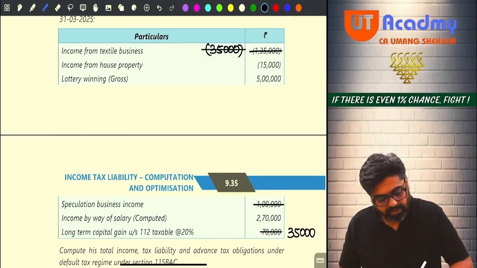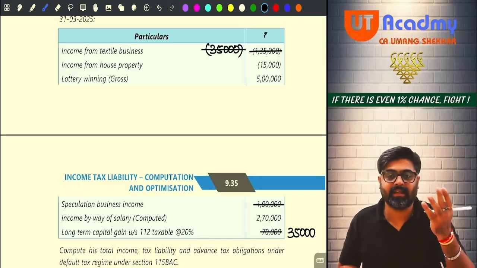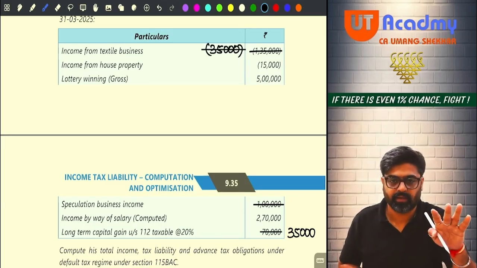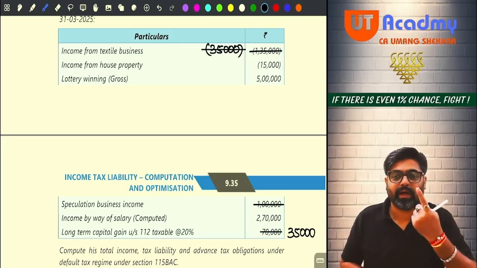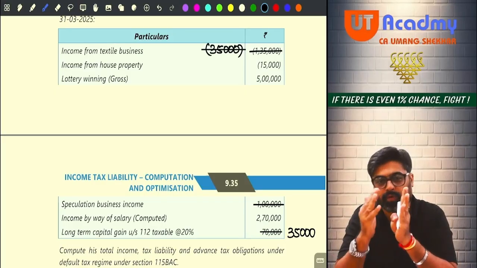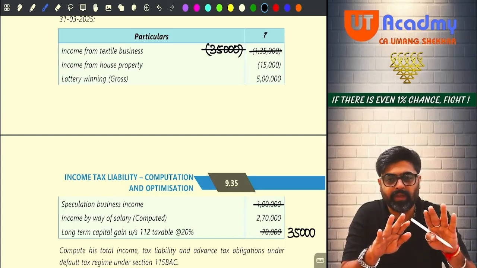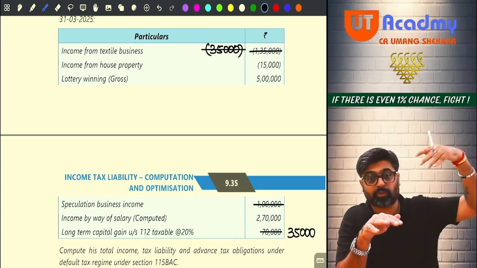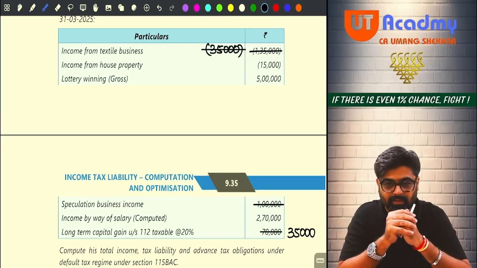Okay. Income from house property, there is a loss of house property 15,000, which I can set off against what? Salary. But do you remember in set off and carry forward, I had taught you that if you follow 115 BAC, your house property loss to the extent of 2 lakh, which was supposed to be set off against other heads, will not be allowed as a set off.